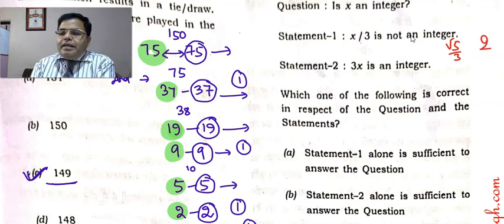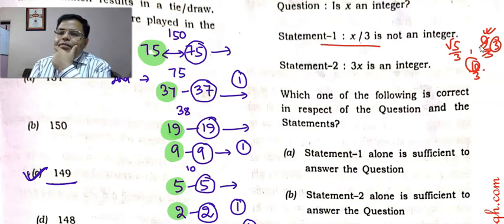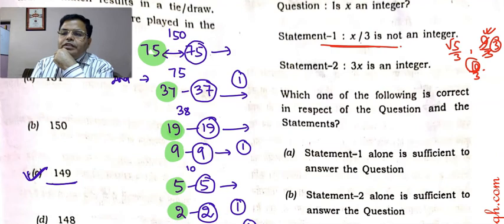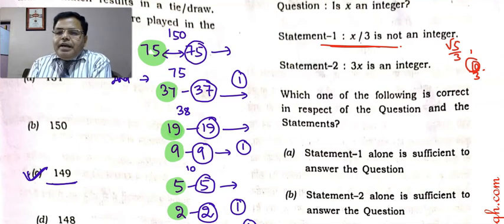But 10 by 3 is also not an integer, whereas 10 is an integer. So it may or may not be, and it is not sure. Statement 1 is not sufficient to answer this question. It may or may not be, depending upon that. Here 10 by 3 is not an integer but 10 is an integer, and root 5 by 3 is not an integer and root 5 is not an integer either.